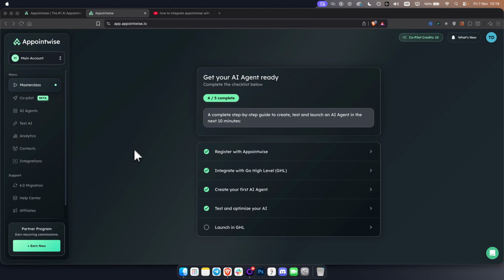Let me show you how you can build your own Realtor AI agent in around 10 minutes and how you can dominate real estate with AI this upcoming year. So what we're using here is a software called APPOINTWISE. This platform lets you integrate with SMS, Facebook Messenger, Instagram, and WhatsApp. And everything is integrated through Go High Level.